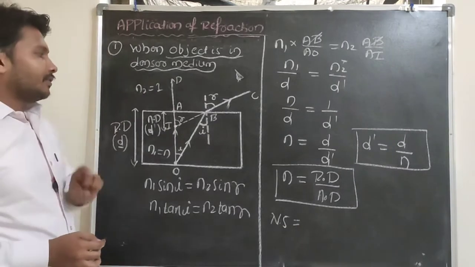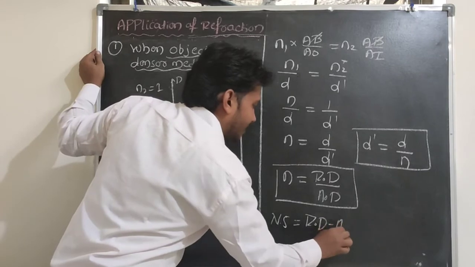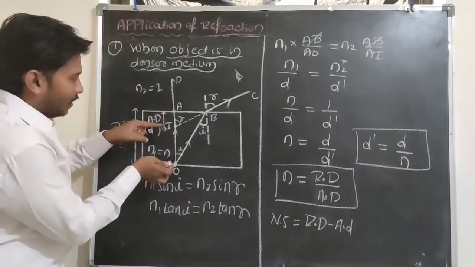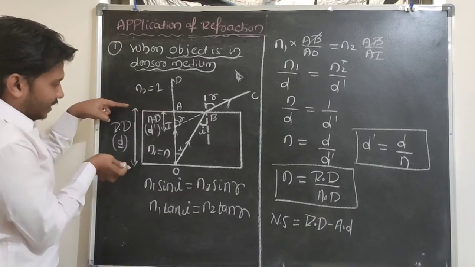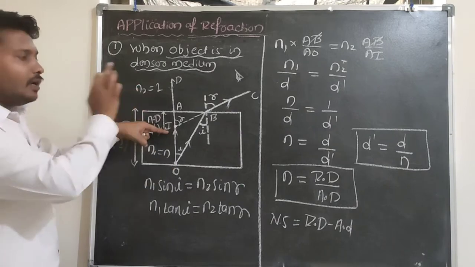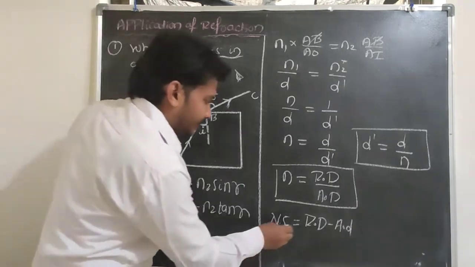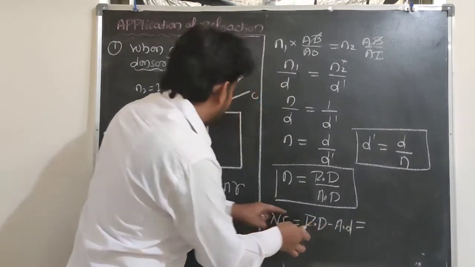So normal shift is equal to real depth minus apparent depth here. So normal shift means O to I here. Real depth minus apparent depth will give the shift in the position of the object here. What is the real depth value here?